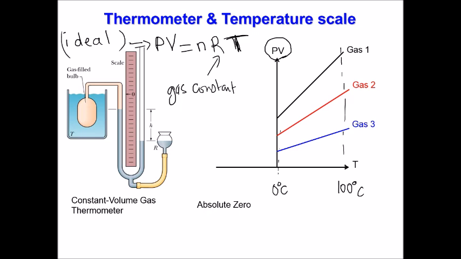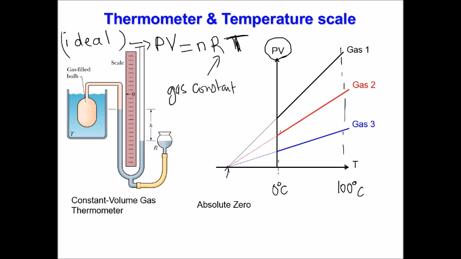It turns out that with this kind of gas thermometer, if you use different gases, if they are dilute enough, you will have quite good agreement in the reading of temperature. But there is another important point here. All the curves are linear. If we extend these lines, it turns out that they cross the x-axis at one point.